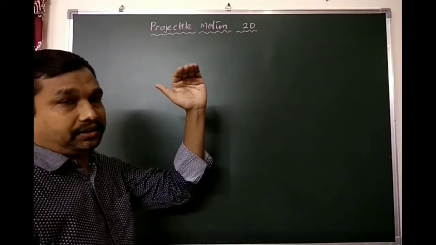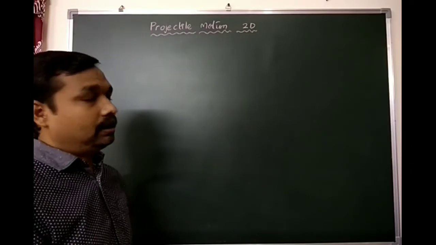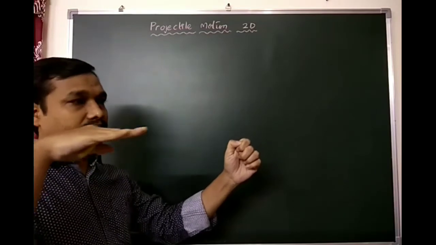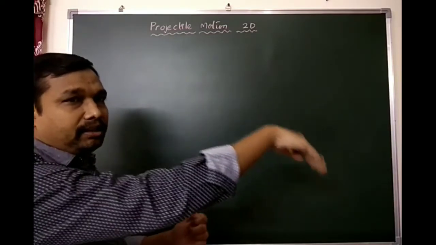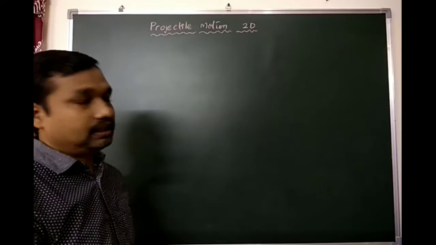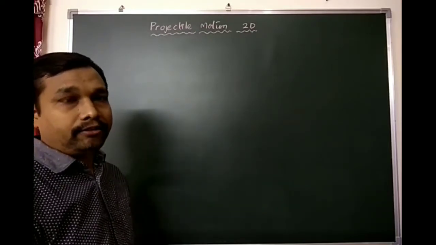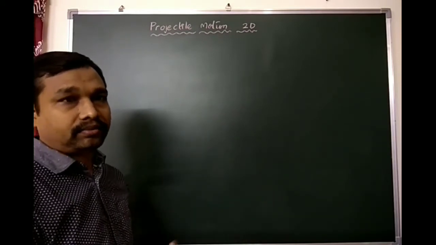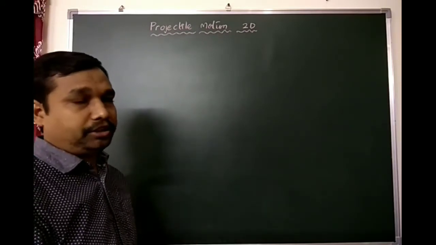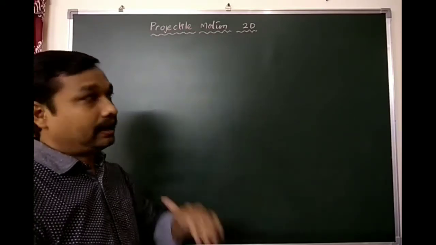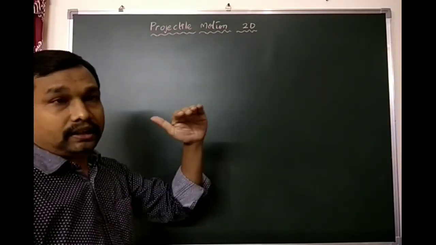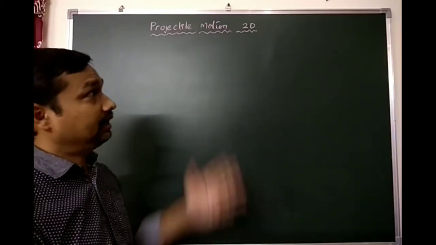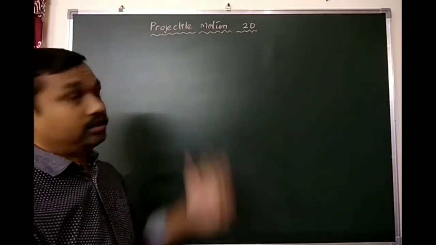in the vertical direction. For example, if a bow is stretched and released, then what happens? It will go horizontally and at the same time it will go in the downward direction. Similarly, a bullet fired from a gun, and similarly a cannon fired from a machine. Then it rises up and at the same time goes along the horizontal direction. Such type of motion we call two-dimensional motion or projectile motion.